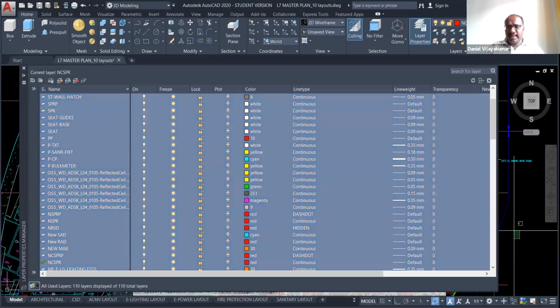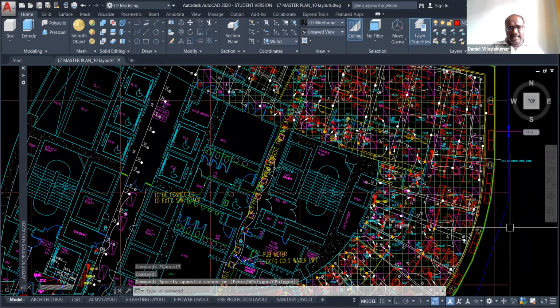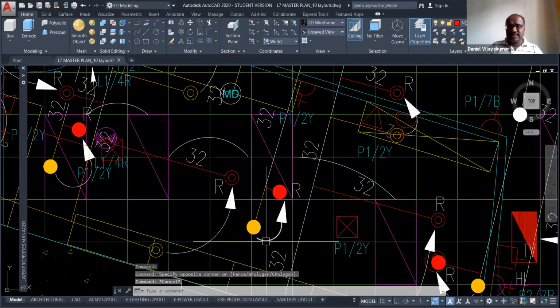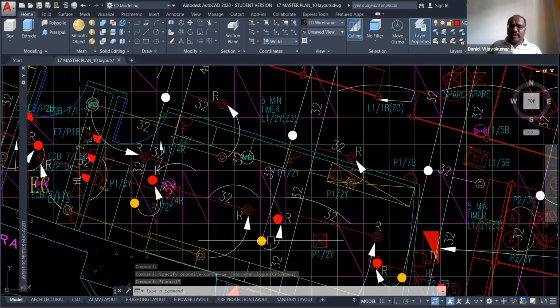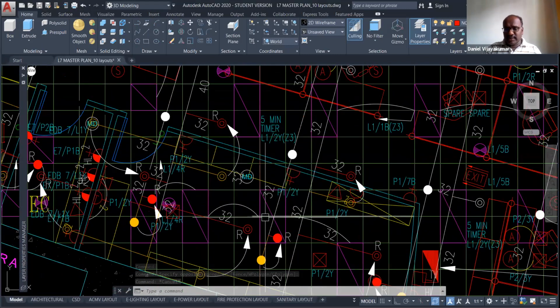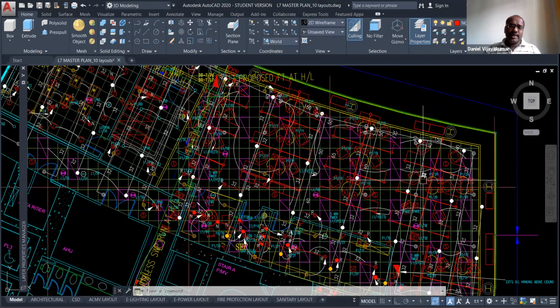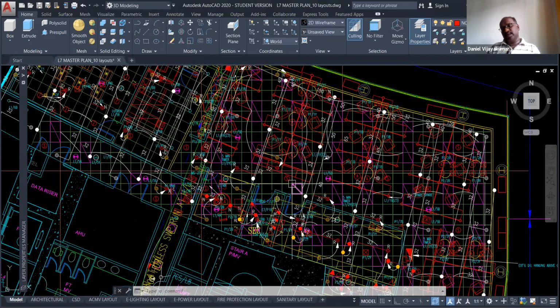There is electrical, mechanical, piping, sprinkler, speakers, switches, everything here. It's not easy to read all the elements. But if you turn off a particular layer, or turn on only the particular layer you want, that could be easy for you. That's why they made it here.